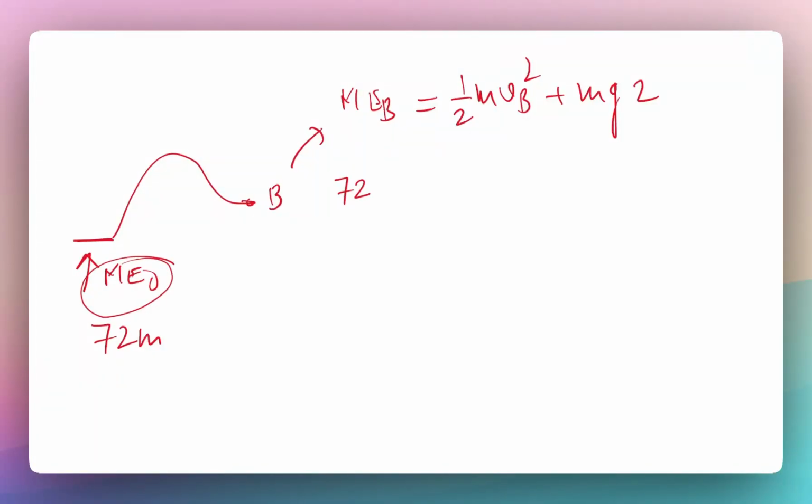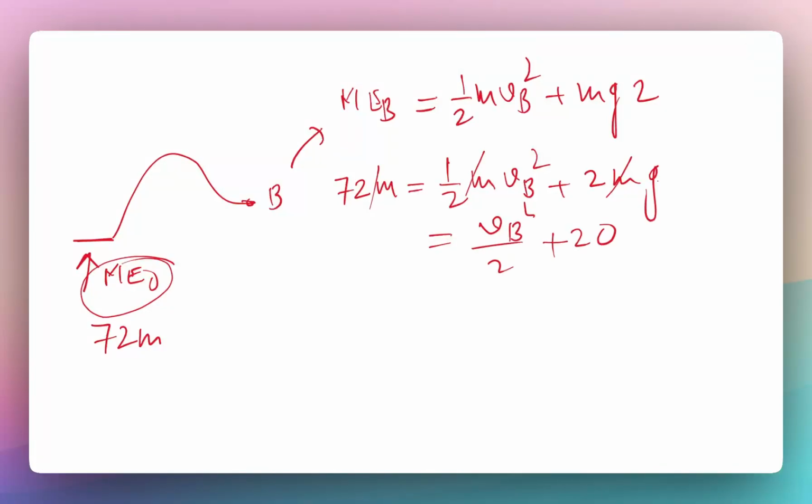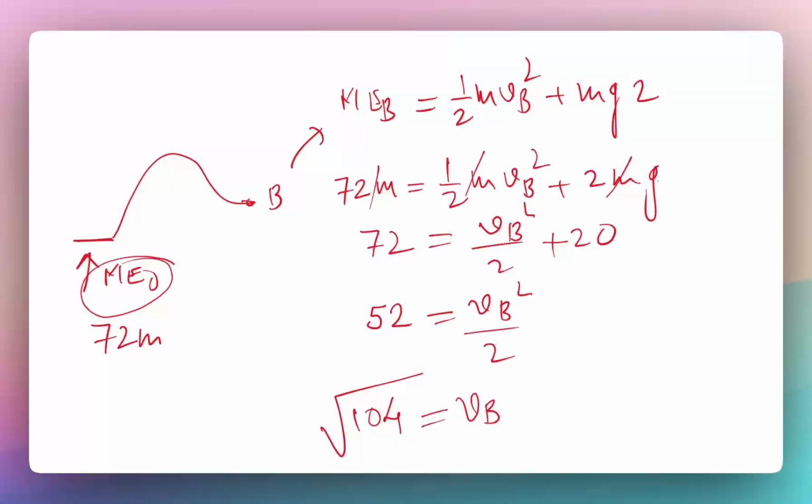Again, in a very similar fashion, 72m is going to be half m velocity at B square plus 2mg. m cancels. Now we have the 72, and this is going to go into g, which is 20. So this time vb square by 2 plus 20 is equal to 72. This will go on this side. We end up with 52. And then vb square by 2, so 52 into 2 is going to be 104, and vb is going to be the square root of 104, which is roughly around 10 meters per second.